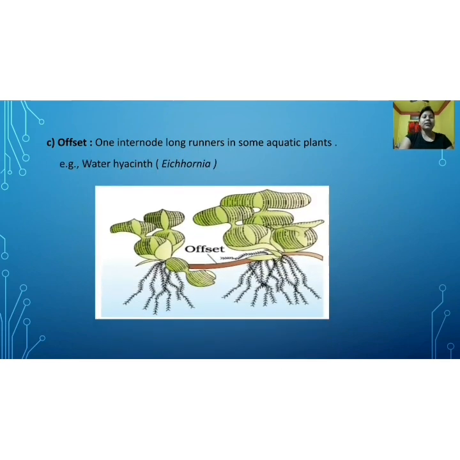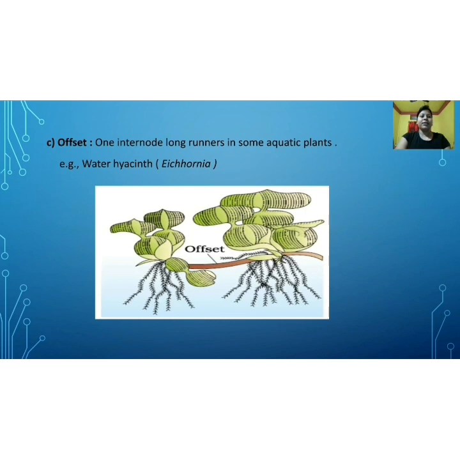This diagram shows which part of the water hyacinth is known as offset. From the offset some adventitious roots develop, and again in the internodes adventitious roots develop, and through that new plants develop.